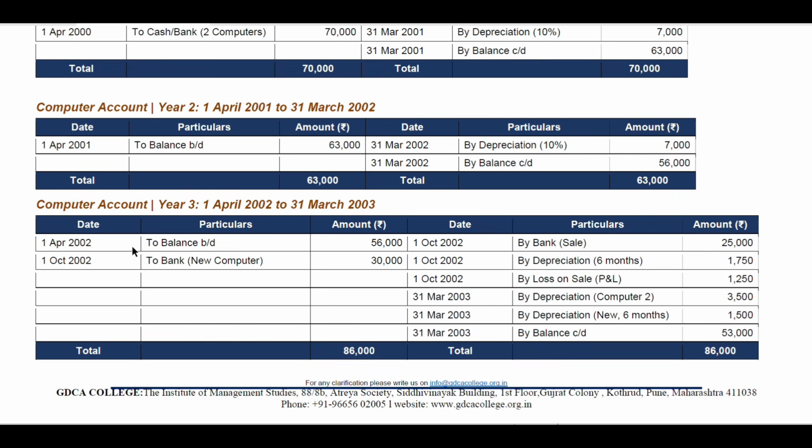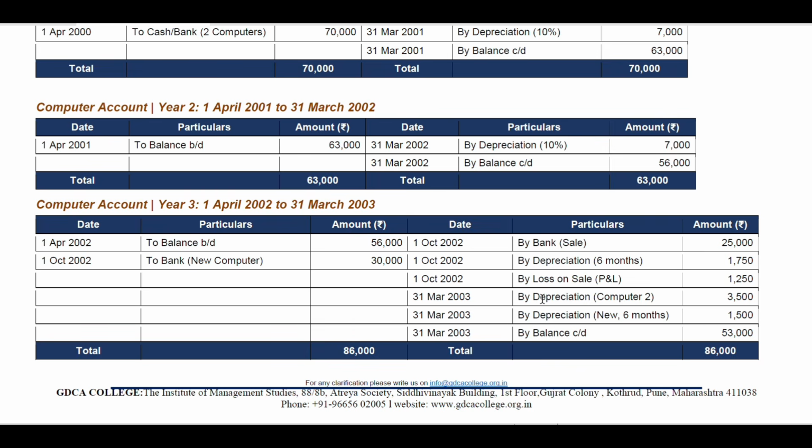So for 6 months, depreciation will be there from April to October, and the new computer from October to March: October, November, December, January, February, March. So depreciation will be calculated for 6 months only. That is coming up to 1,750 rupees. How is 1,750 rupees coming? We will see that in the calculation part as well.